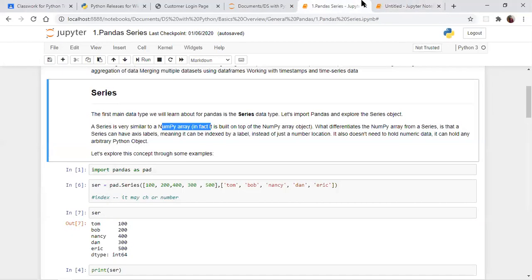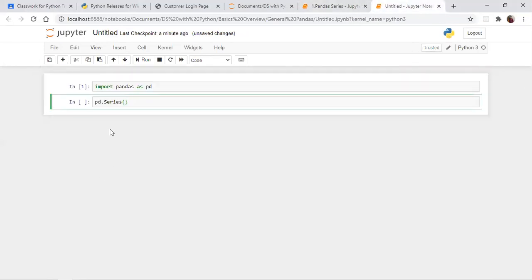Inside this pandas dot series, this is a normal syntax that you guys know. I gave an open bracket, close bracket. Here we need to give two list data types. What I'm giving is 100, 200, 300 like this, and a comma, and one more list data type.